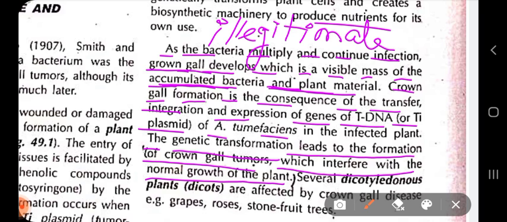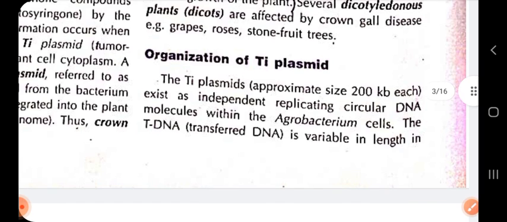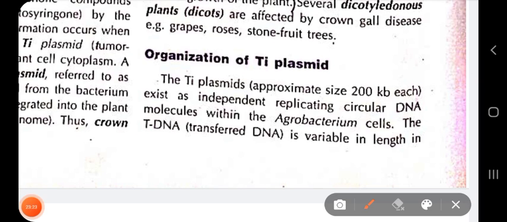It is saying that several dicotyledonous plants are affected by crown gall disease, like grapes, rose, stone fruit trees. So most of the plants are actually affected by this crown gall disease. Agrobacterium tumefaciens mostly affects dicot plants, dicotyledonous plants, those having two cotyledons in their seeds. So we have seen how agrobacterium theoretically causes its infection